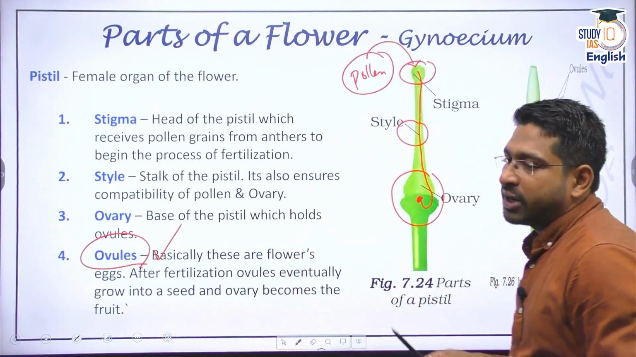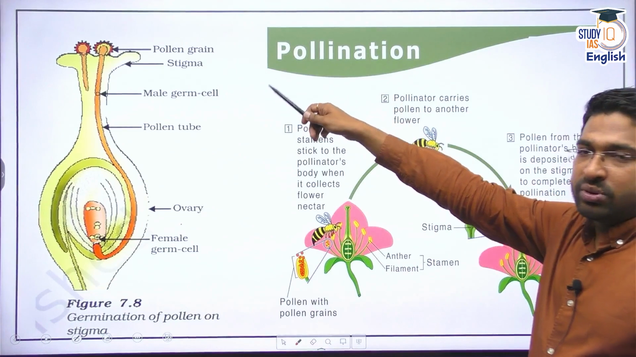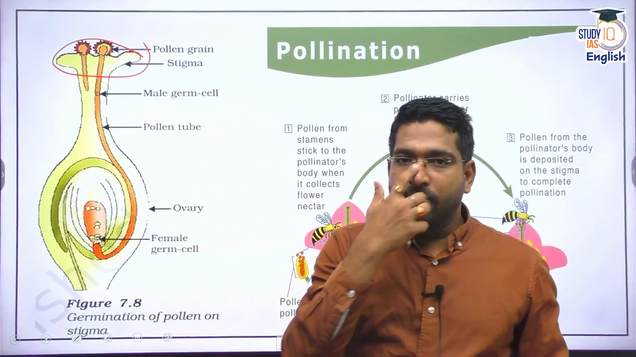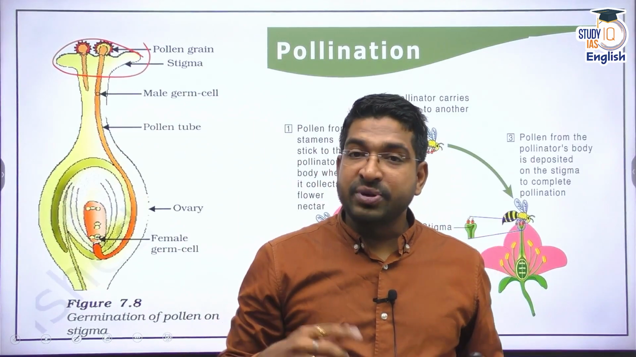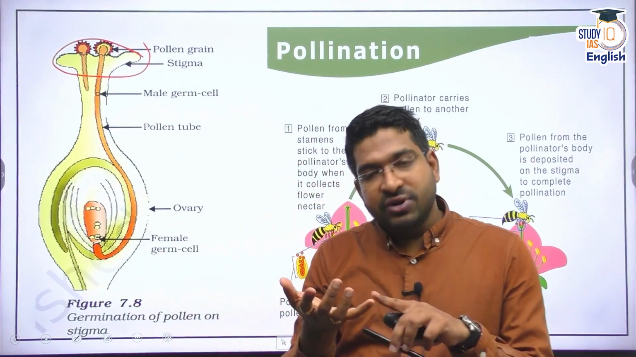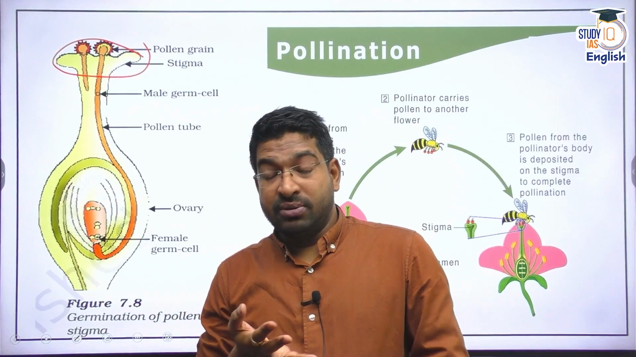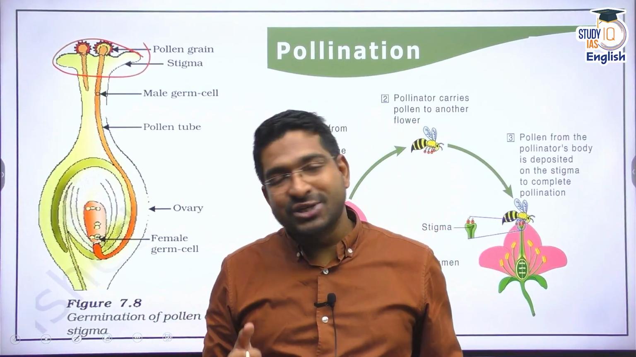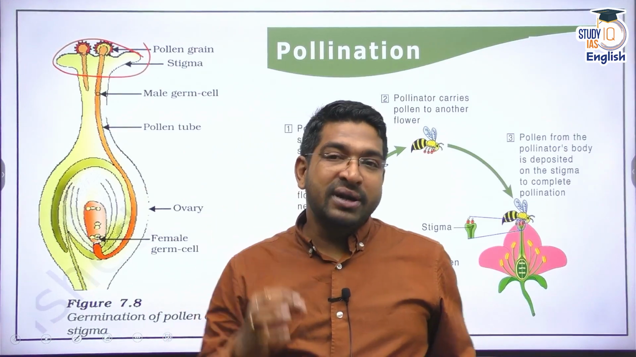So what happens? Now, please understand, pollen has to reach here. Now, plant cannot move, but still the pollen will reach. How? It can reach by wind, it can reach by water. Many a times humans, when we move, we also facilitate pollination. The major pollinators are insects.